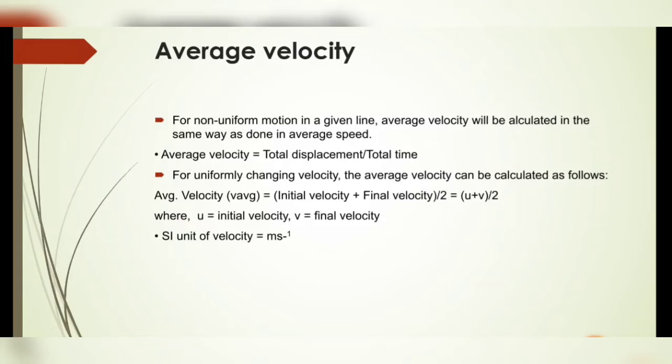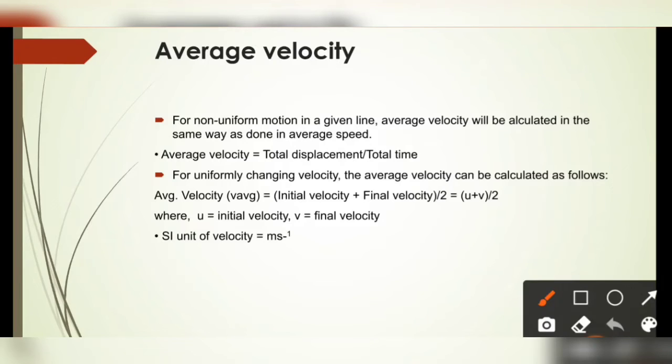And we know very well that non-uniform velocity is common. Since it is common in daily life, and we do not follow the uniform velocity rule, we need to find the average velocity. For non-uniform motion in a given line or specific direction, average velocity is calculated similarly to average speed. So this will be total displacement upon total time.